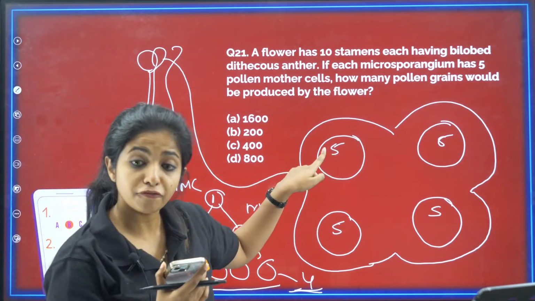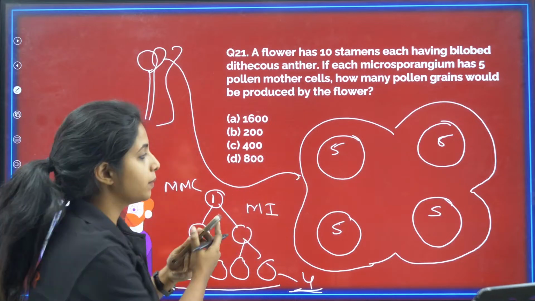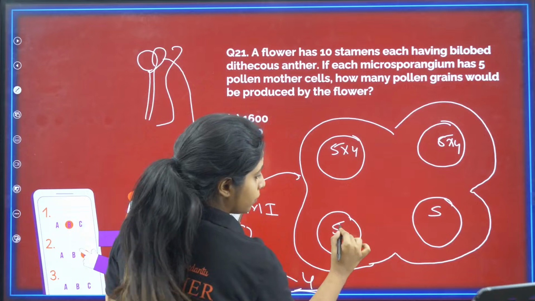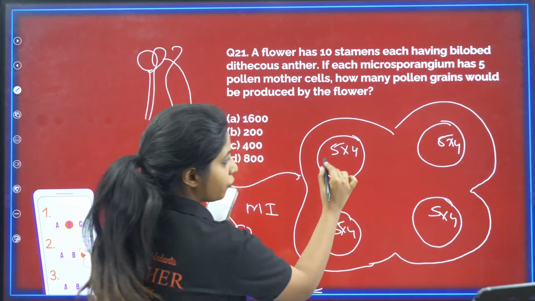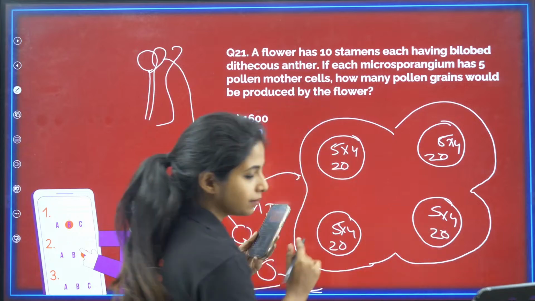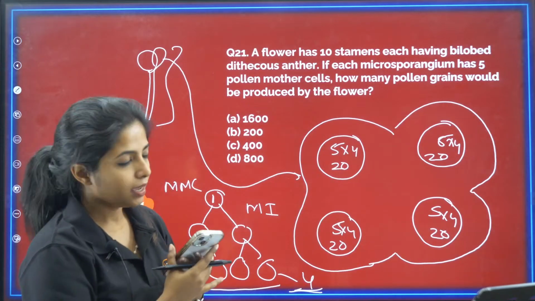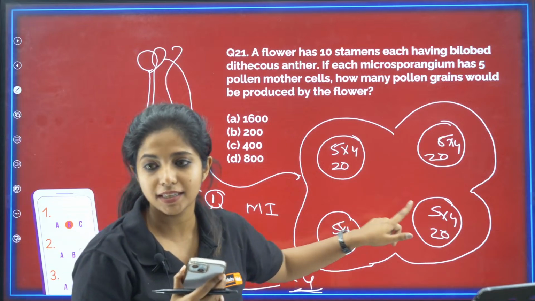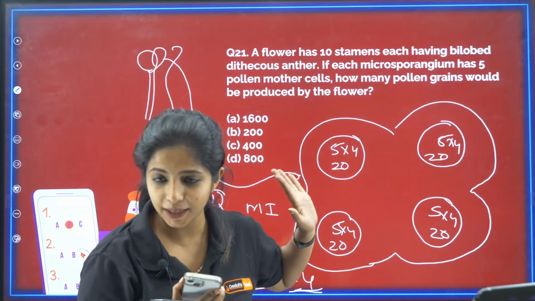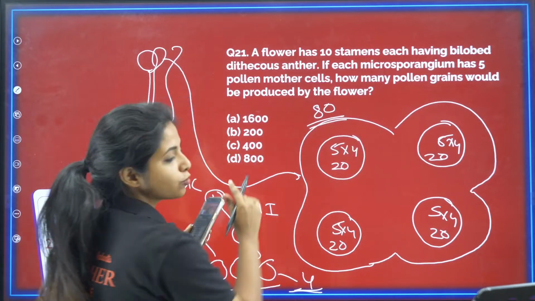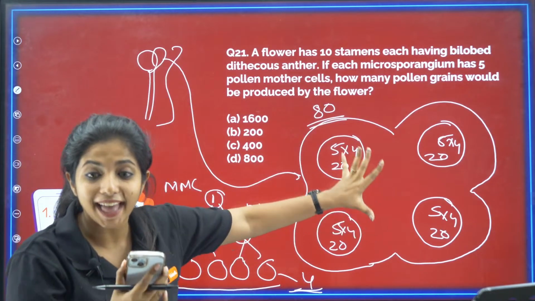So over here there are 5 of them, each giving rise to 4. So 5 into 4 is what? 20. Yes, 20 of them. Now listen to me carefully. 20 plus 20 is 40, 40 plus 20 is 60, 60 plus 20 is what? 80. Agreed? You have 80 microspores produced from 1 anther.